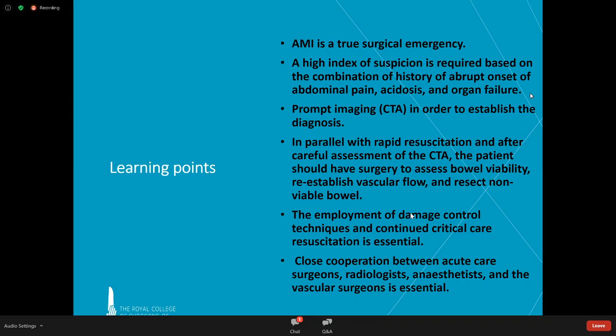The employment of damage control techniques and continued critical care and resuscitation is essential, by which you mean you do hopefully a quick operation, remove the dead bit, get them into ICU, and then relook if necessary. But this is something to get the best acute care surgeons, radiologists, anaesthetists, and the vascular surgeons.